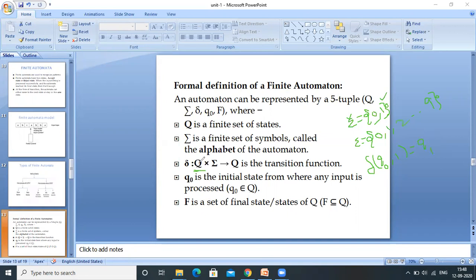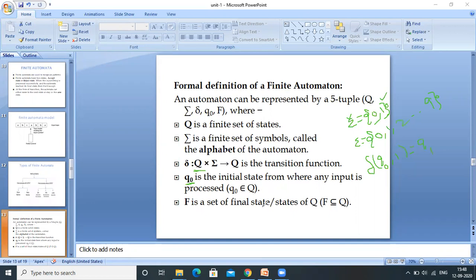Here Q is a set of states within a finite automata. We will consider on the current state, on the current input symbol, what is the next state? We will define it with the help of transition functions. Here Q naught is the initial state. Within a finite automata, there is only one initial state, which belongs to the set of states within the finite automata.